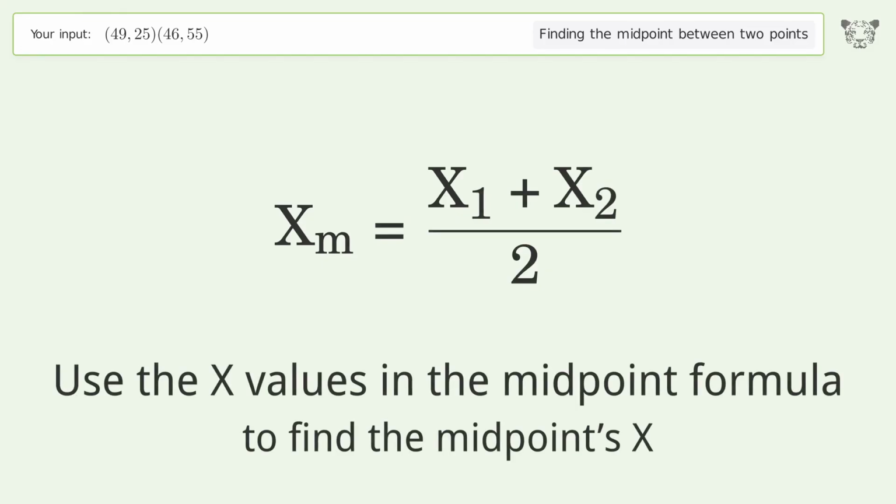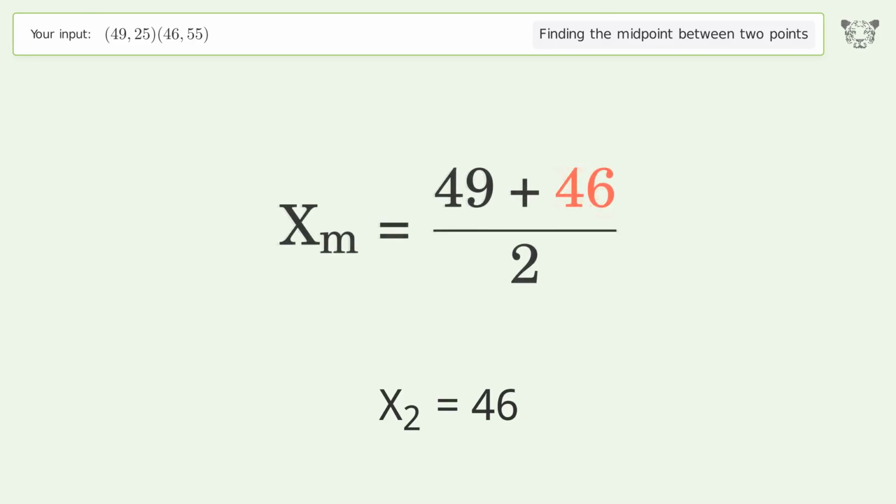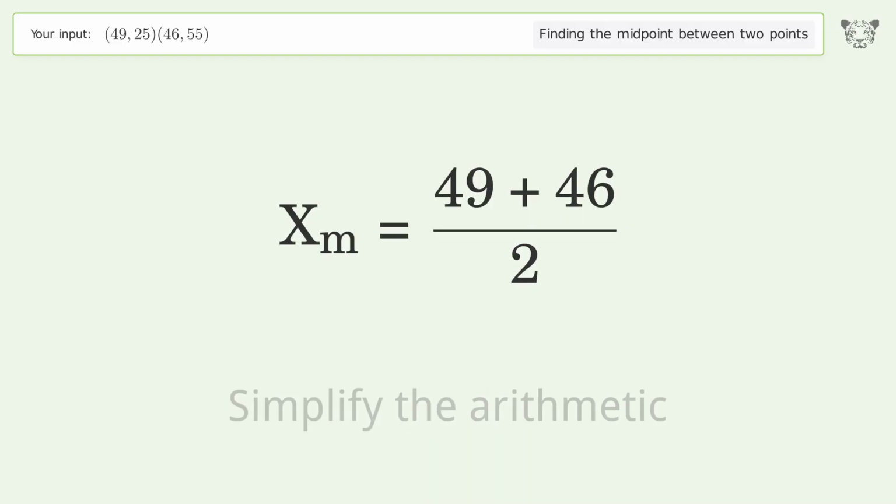Use the x values in the midpoint formula to find the midpoint's x. x1 equals 49. x2 equals 46. Simplify the arithmetic.